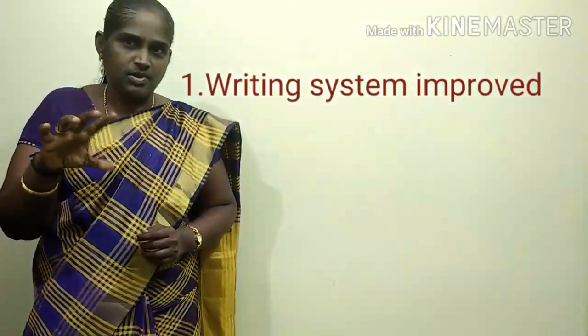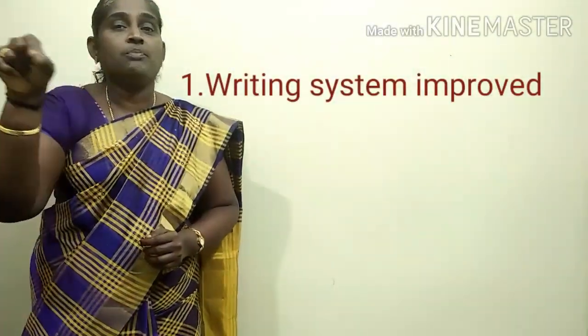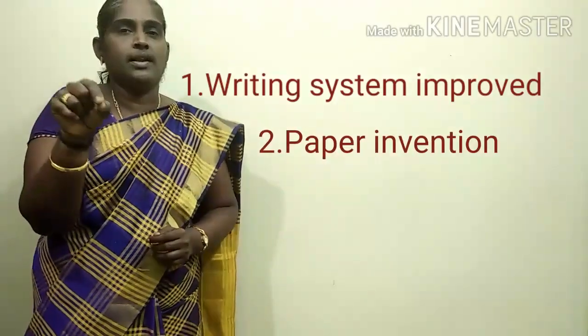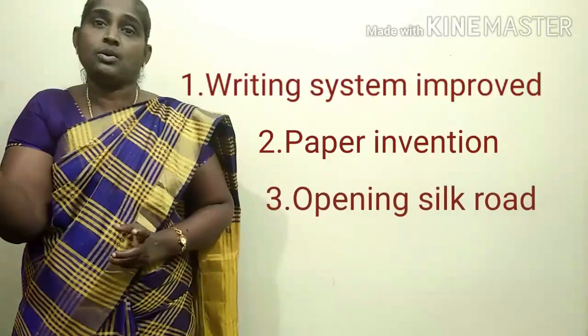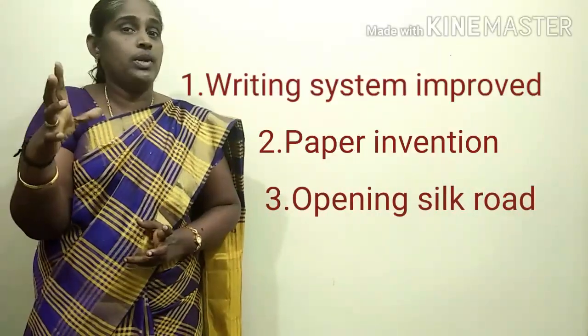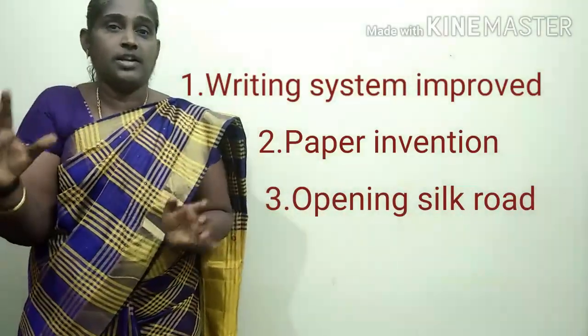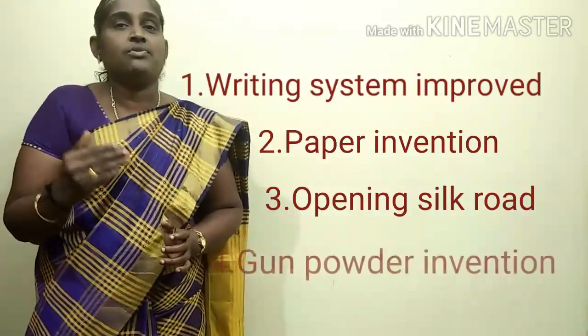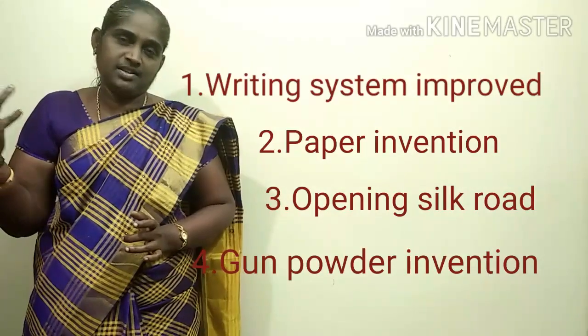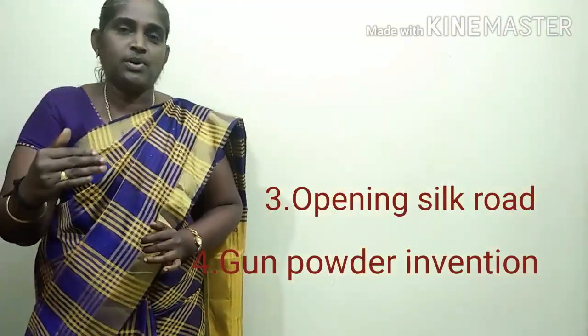The writing system was improved. Invention of paper: paper was invented by Chinese people. Next, the opening of the Silk Road. After the opening of the Silk Road, trade flourished very nicely. And the last point is the invention of gunpowder.